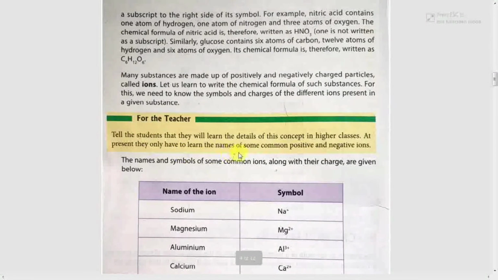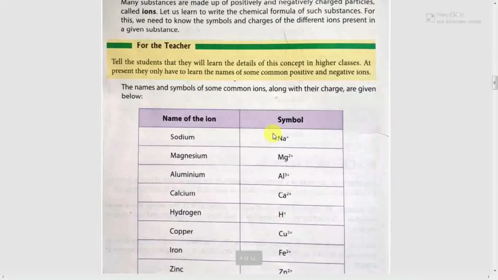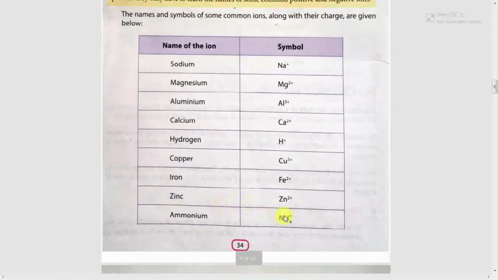Here you should only learn some common positive and negative ions: sodium Na+, magnesium Mg2+, aluminum Al3+, calcium Ca2+, hydrogen H+, copper Cu2+, iron Fe2+, zinc Zn2+, ammonium NH4+.